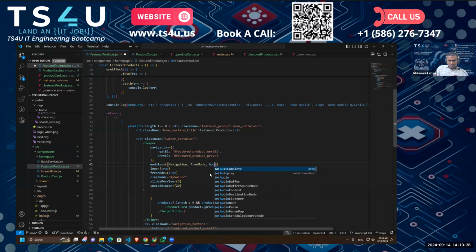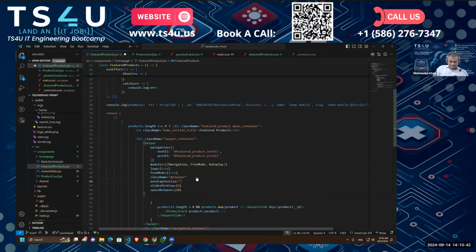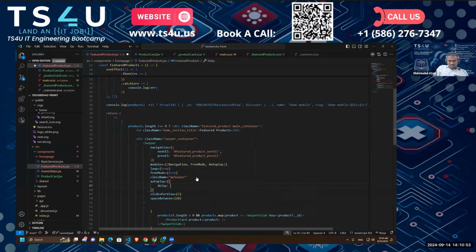So we can import that again from swiper module. Yes, then we can say autoplay. And inside autoplay, we can set up a timer. So if we give it a second bracket, then say delay, we can set up the delay. So let's say we want the delay to be 3 seconds, right?